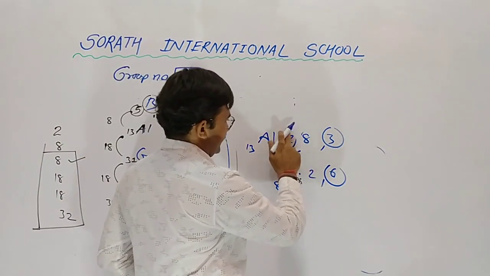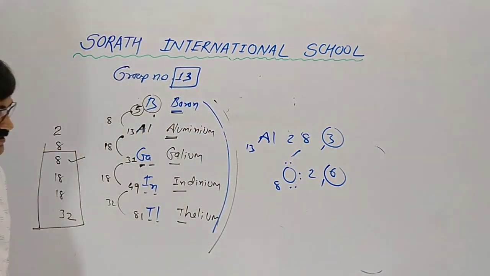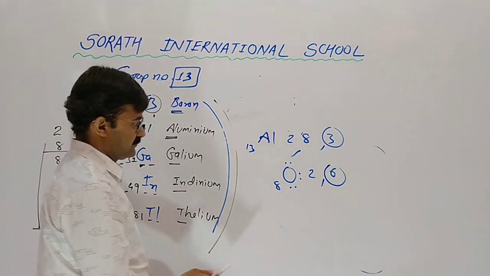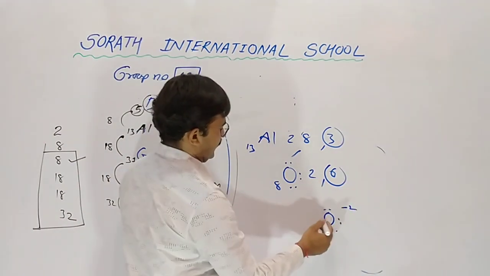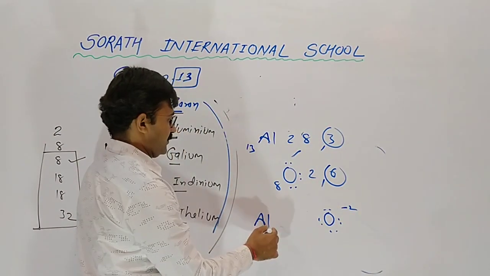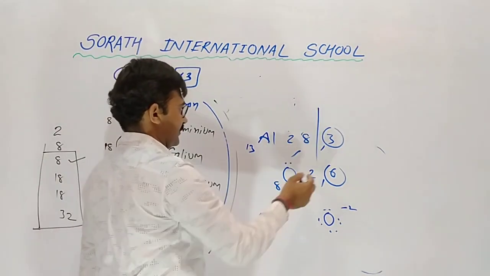Once again, inner electrons never take part in the formation of a bond. Oxygen needs 2 to complete its octet. After losing 3, aluminium became stable.